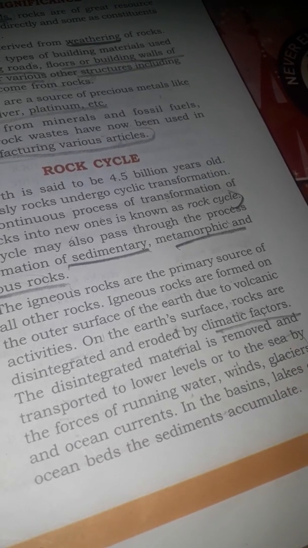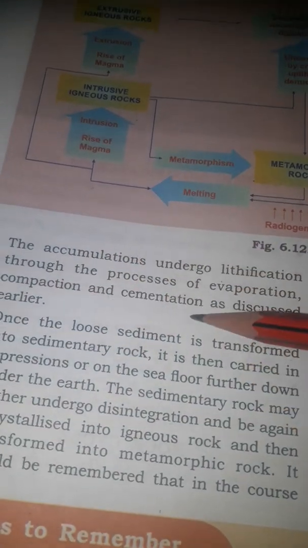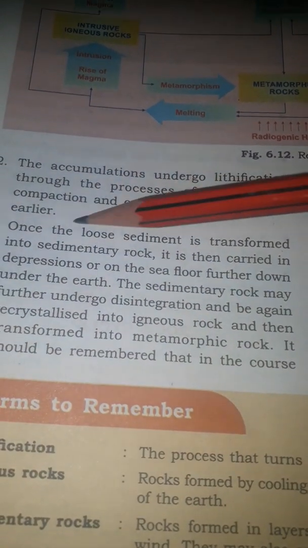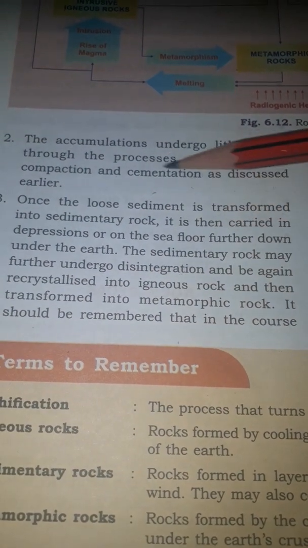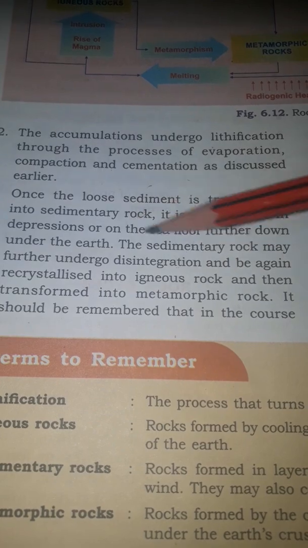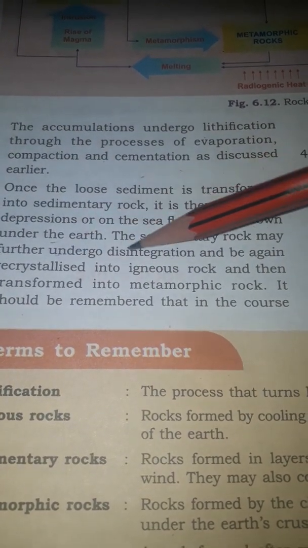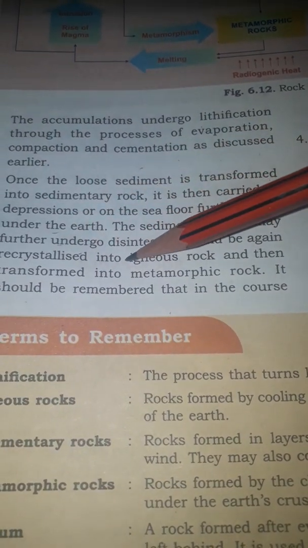And when this is all accumulated, then we have sedimentary rocks. Lithification is there. Three processes we discussed already under lithification: evaporation, compaction and cementation. Once the loose sediment is transformed into sedimentary rocks, it is then carried in depressions on the sea floor further down under the earth. Sedimentary rocks may further undergo disintegration. There is a break in the rocks, and they may be recrystallized into igneous rocks and then transformed into metamorphic rocks.